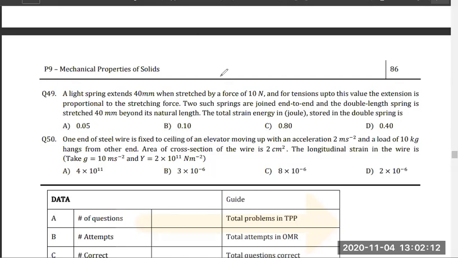So in the next class, in the next fifth class, we'll do the previous year questions of gravitation. And I think this chapter is mixed, right? Solids and fluids are mixed in previous year. Yes or no?